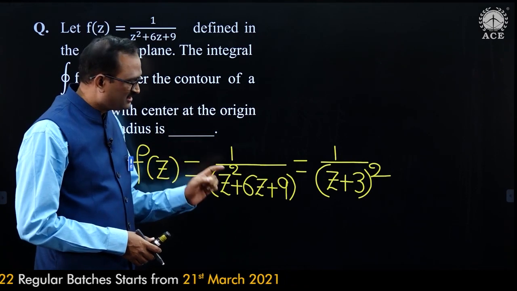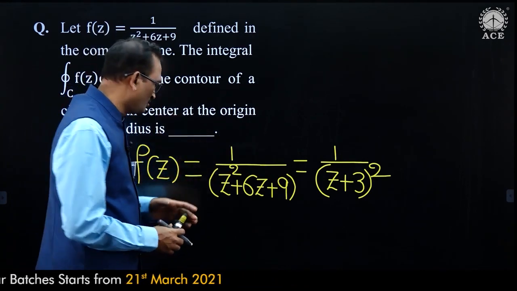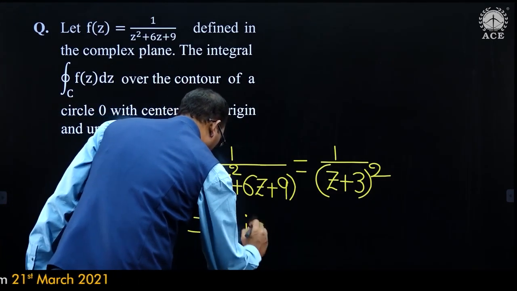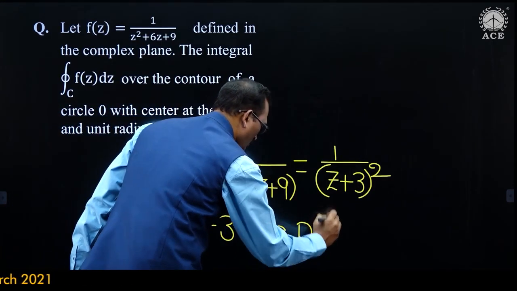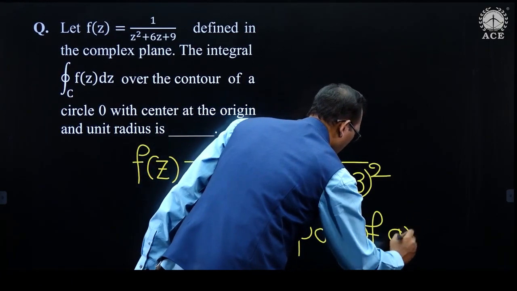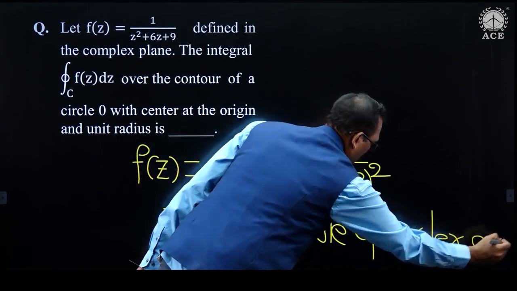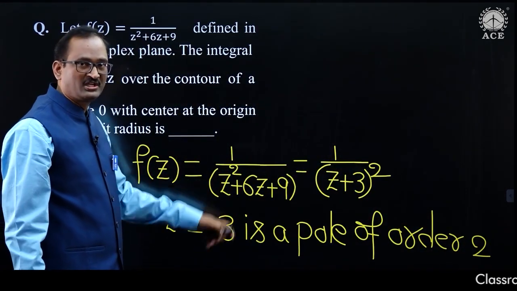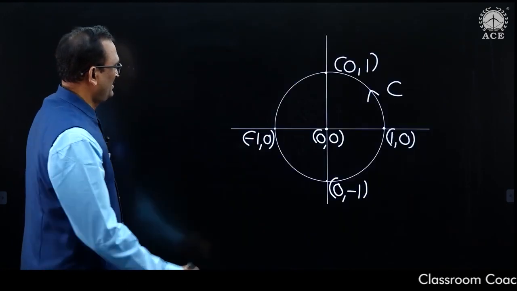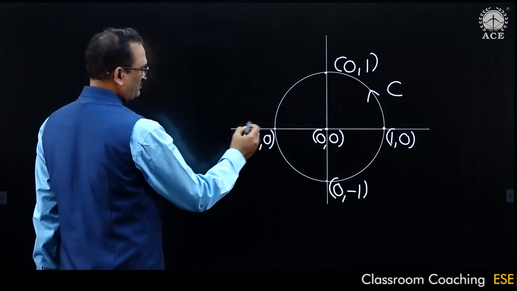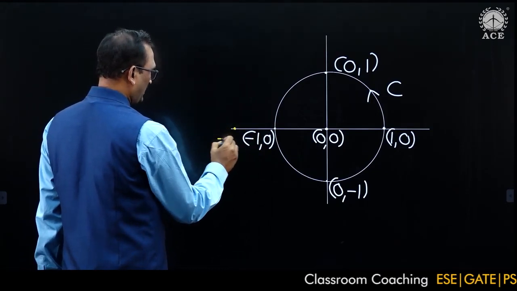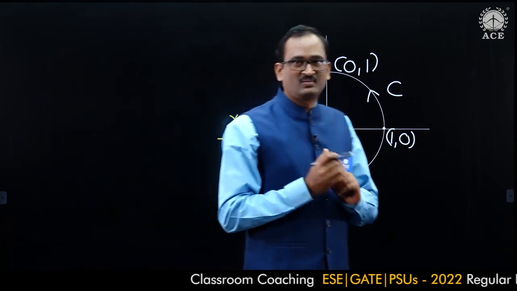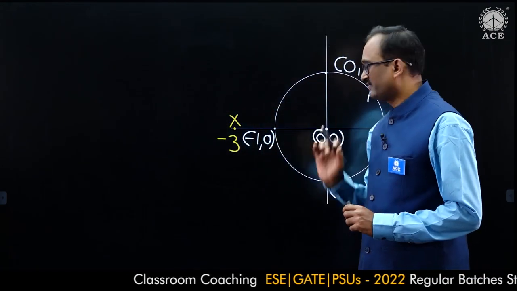As a special case, it is a pole of order 2. But this pole lies out of the given circle. Minus 3 will be lying outside of the given circle. So we have only one singular point, but it is lying outside the given circle.